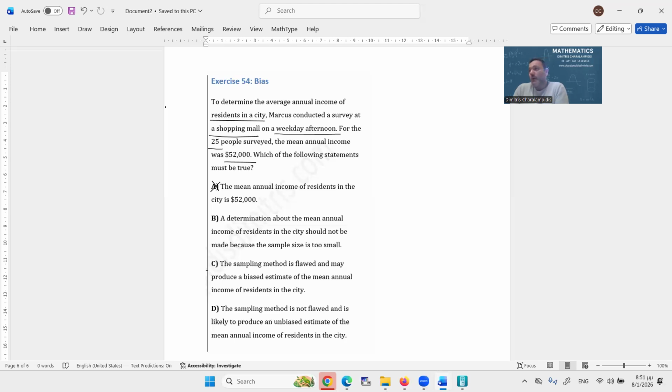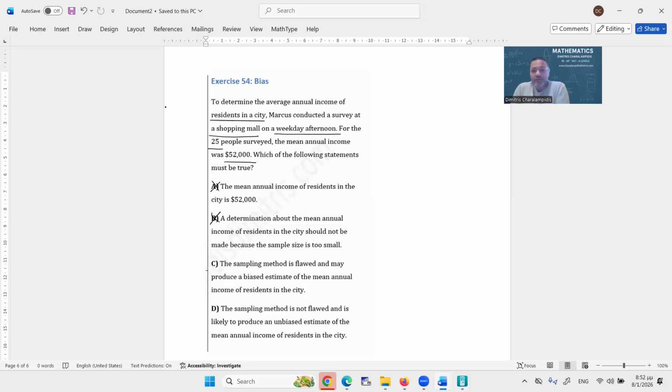If we're talking about a city of 1 million people, then yes, 25 would be too small. So without knowing the actual size of the city, we cannot determine whether it's too big or too small. So we should reject B as well.